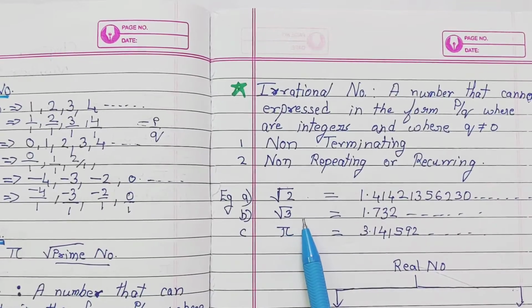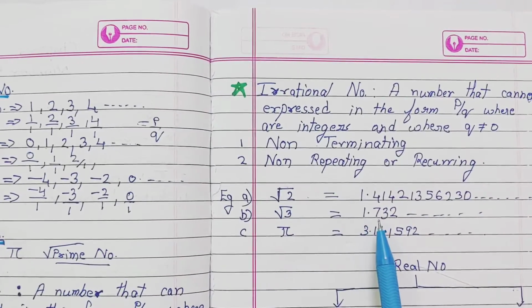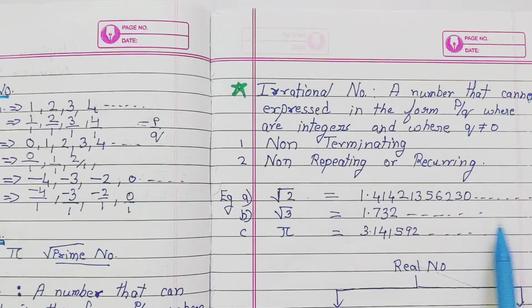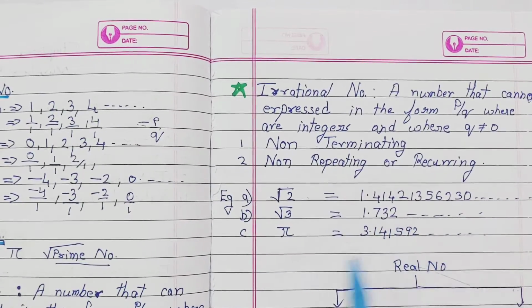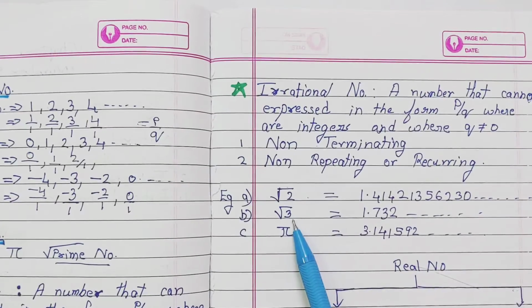Let us see root 3 now. Root 3's value is 1.732 and it goes on. I have not written it here, but it goes on. So this is also not terminating. And the second thing is the quotient is not repeating. Numbers are different here. The quotient is not repeating. So we can say that root 3 is an irrational number.